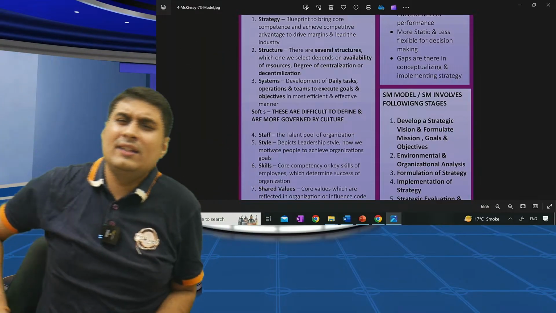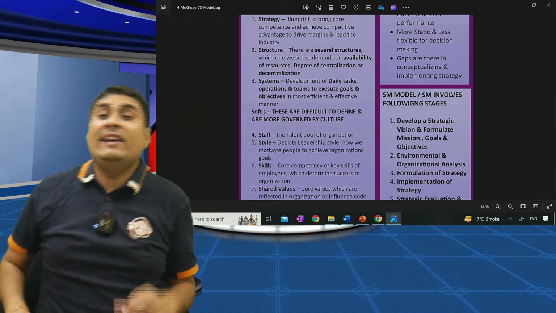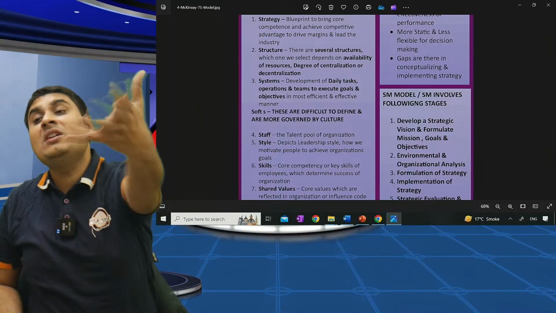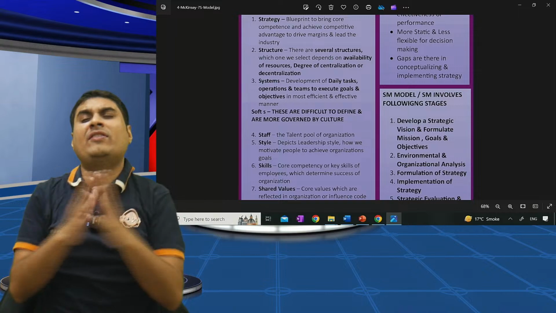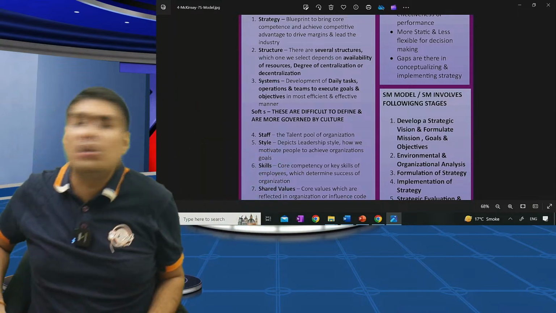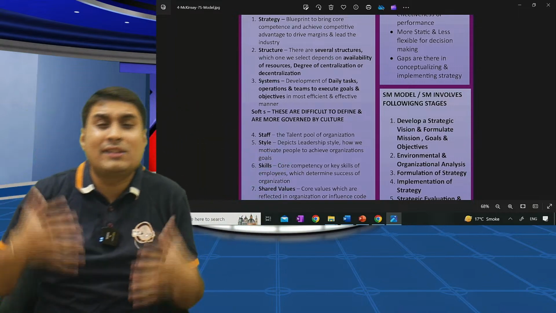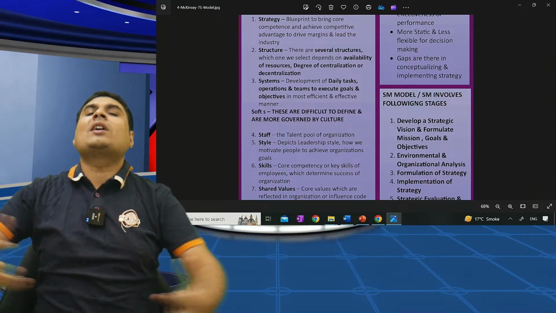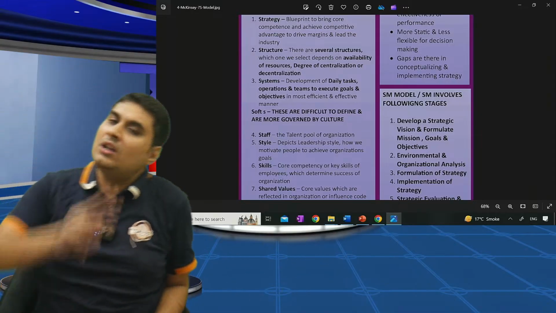What is the meaning? See, this is a tool for organization design. It tells how effectiveness can be achieved in the organization through interaction of the 7S. Hard S can be controlled by me. Soft S are governed by culture. You cannot see them, we cannot control them, but they are governed by culture. So hard S are three.